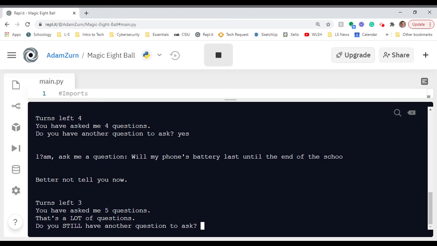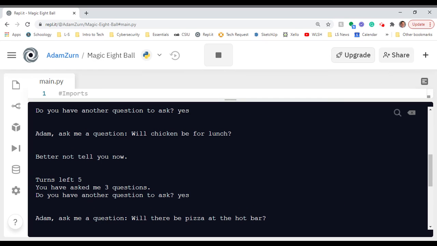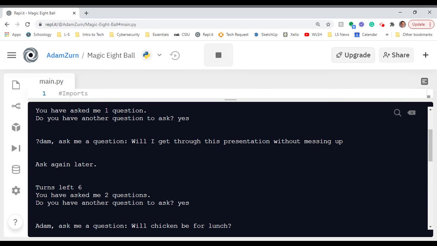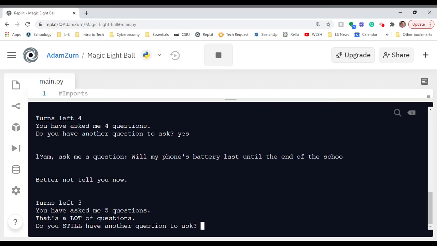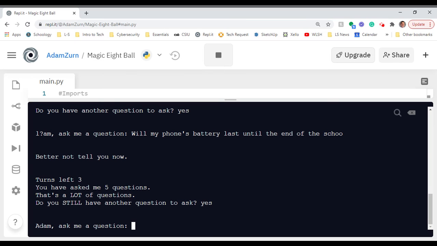Okay, so I've got some conditional statements in there that are looking at how many questions you've asked. If you notice, if we go back to the first question, it says you have asked me 1 question. Then when we got to 2, it added the plural form of that. So I have some if conditional statements. If questions equal 1, say it a certain way. If questions is greater than 2, say it a certain way. And then I have a point where, because this is 5 questions or more, it starts to say, hey, that's a lot of questions. You still have another question. So I'm going to say yes. We'll probably do one more here.